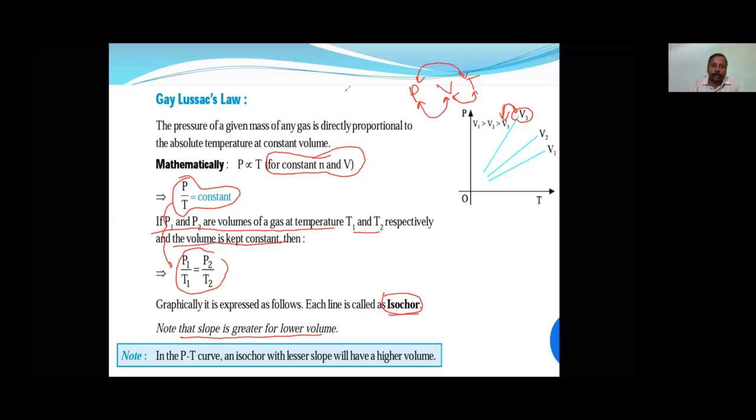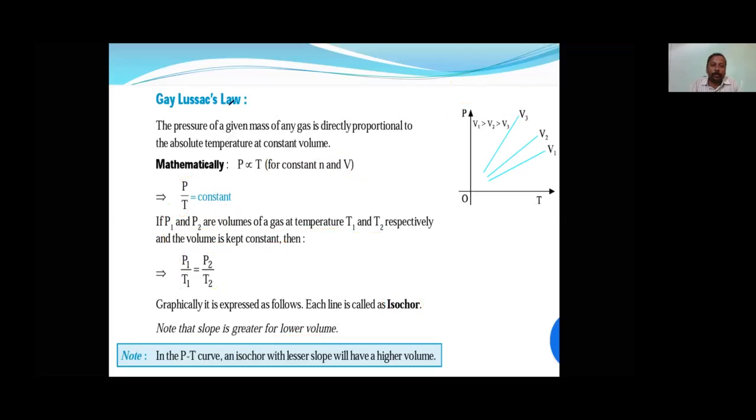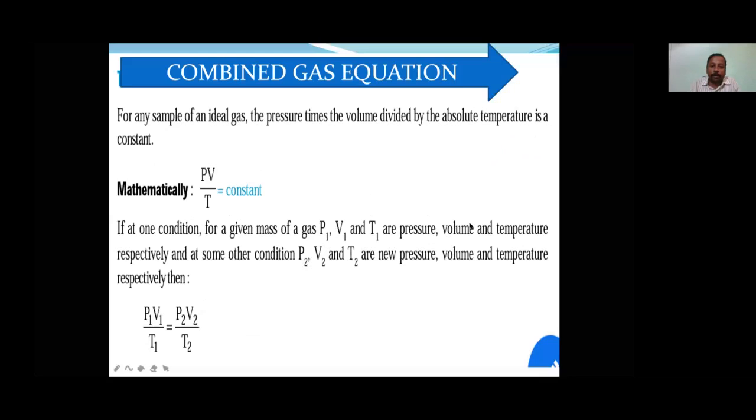Okay. Now let's see the next law. Before going to the next law, it is only consolidation time. So as of now, with whatever laws we have, we can make a good equation. That equation is called the combined gas equation.